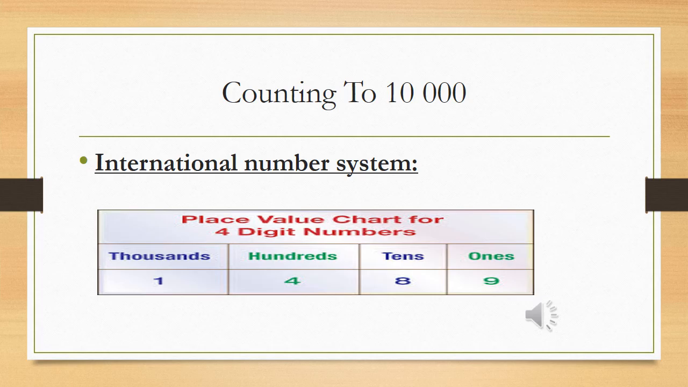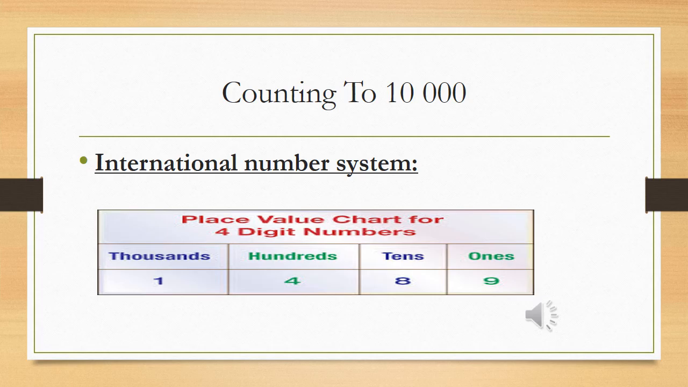There is a number, 1489. We say this number as 1489, but when we give it the place value, we start from right to left, which means from 9 to 8 to 4 to 1.